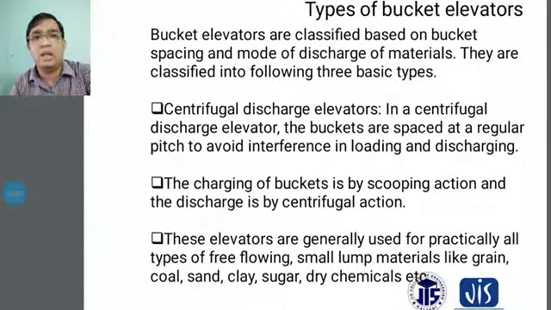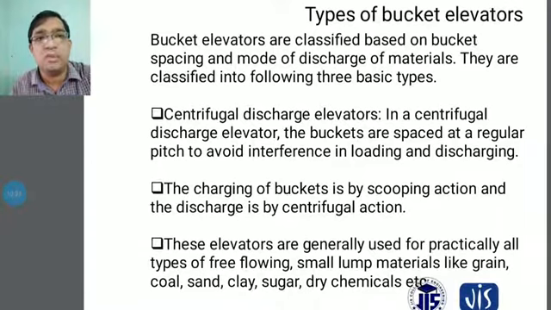They are classified into the following three basic types. The centrifugal discharge elevator: you have to consider it according to the centrifugal force. The buckets are spaced at a regular pace to avoid interference in loading and discharging, and this is under the gravity and the centrifugal force. Charging of the bucket is by scooping action, and discharge by centrifugal action is required in the centrifugal elevator.